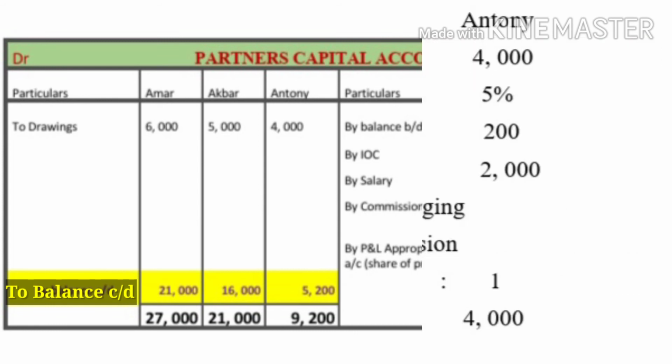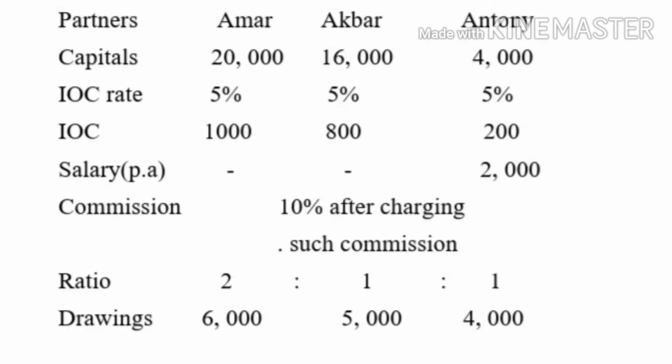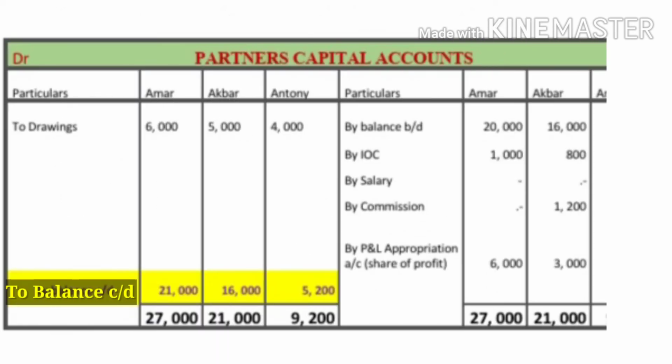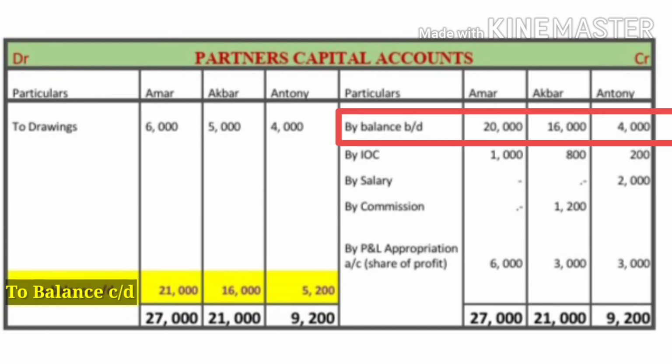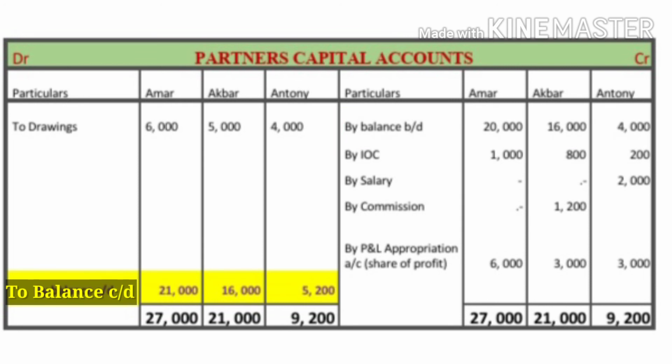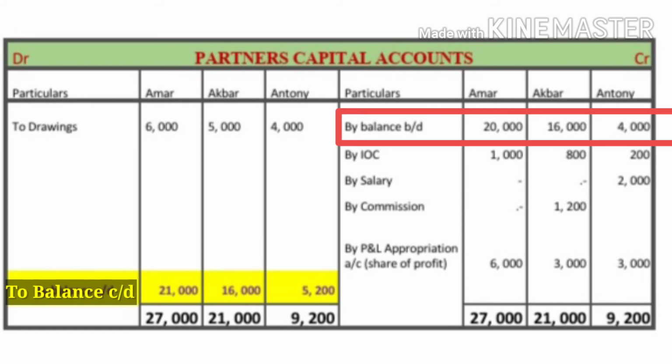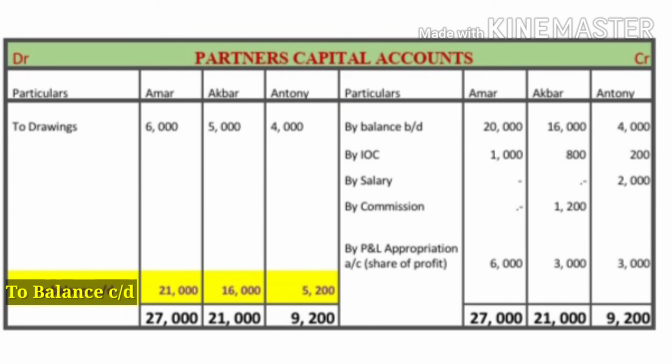In this question, capitals on 1st April 2017 are given. This is the opening capital, so this amount is credited in the partners capital account by balance brought down. Amar 20,000, Akbar 16,000 and Anthony 4,000.